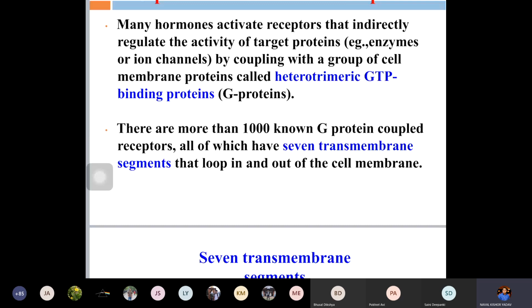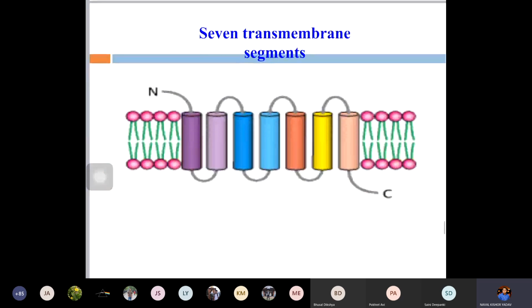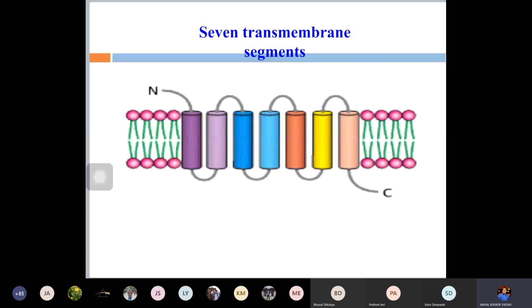They have 7 transmembrane segments, which loop in and out of the cell membrane. You'll see in the diagram how these 7 transmembrane segments are present, acting through the G proteins. I think you have not forgotten this structure. This is the plasma membrane, with 1, 2, 3, 4, 5, 6, 7 transmembrane segments. This is the N terminal, and this is the C terminal.